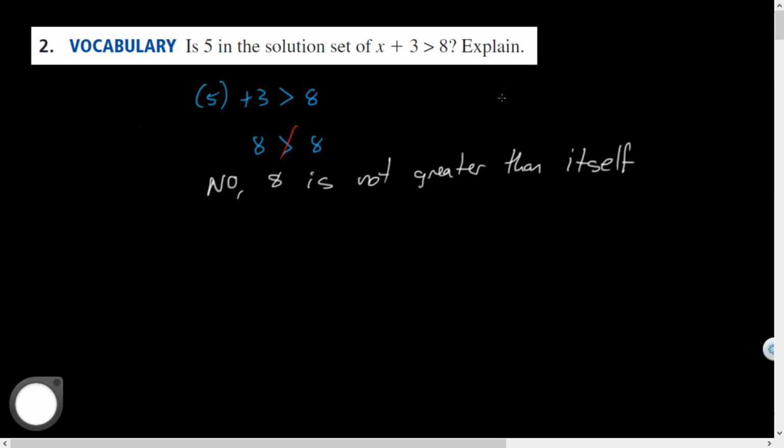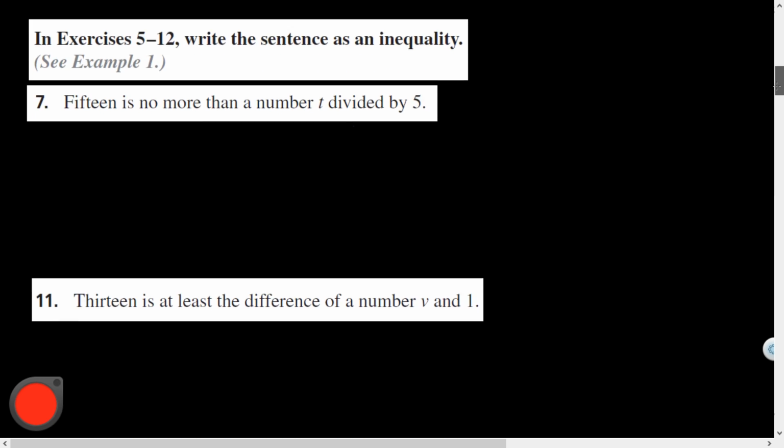What could I have changed about this problem for 5 to have been a solution of it? What would I have needed on the sign, the relationship, that could have changed it? Yeah, if I made this a greater than or equal to, it would have been perfectly legitimate. But nope, not in this case. So that's a good vocabulario.